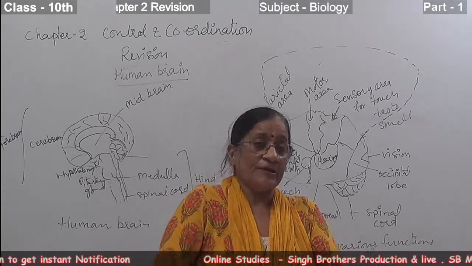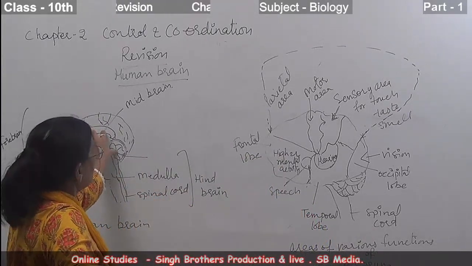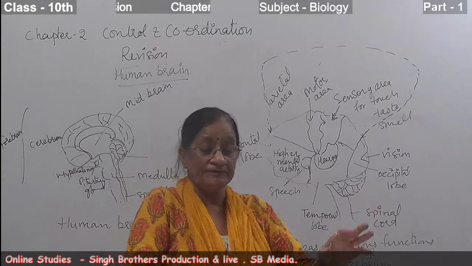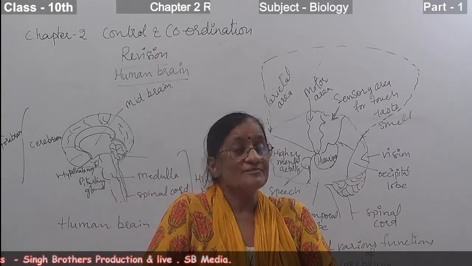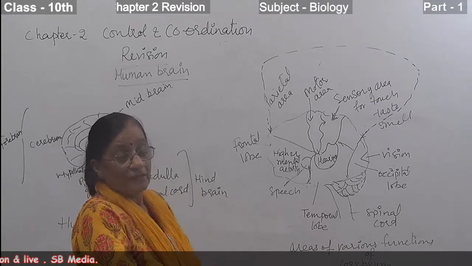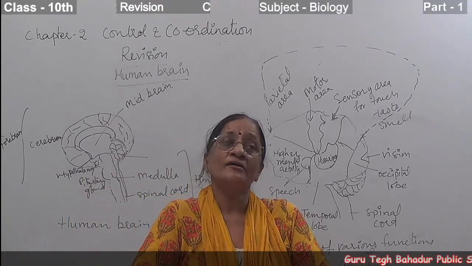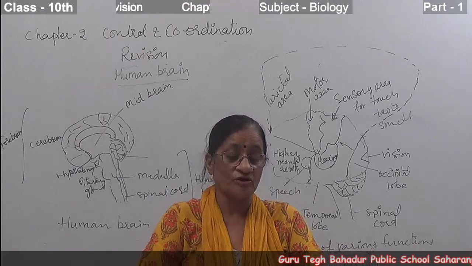Now, the midbrain. As you are watching in the diagram, it is situated in between parts of the brain. It is a smaller region, a thick walled structure, and constitutes a smaller portion of the brain.